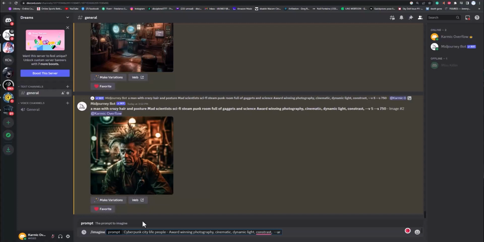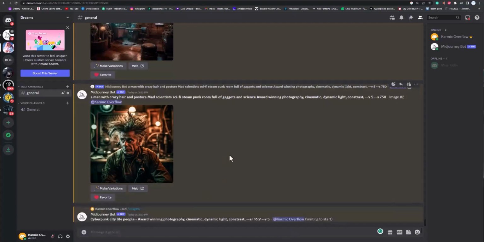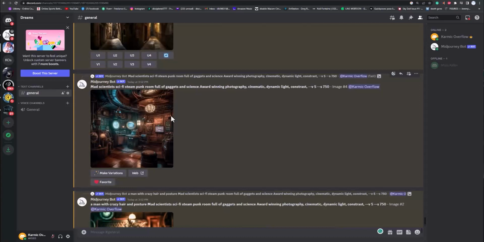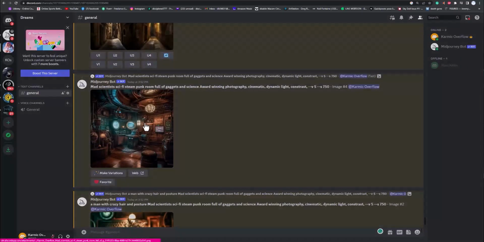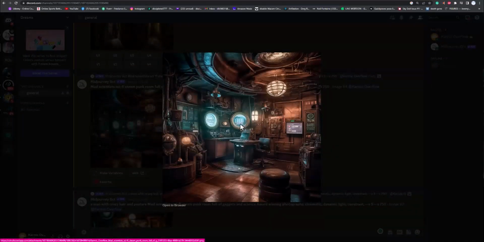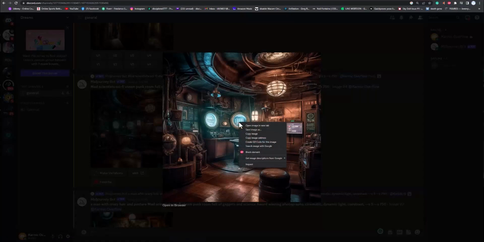So now let's say we want to turn our camera sideways. Let's go 16:9, and then let's mix these two together. So once we have our images, you click on it to open it up, then you right click on it, and I'm going to choose right here, copy image address.